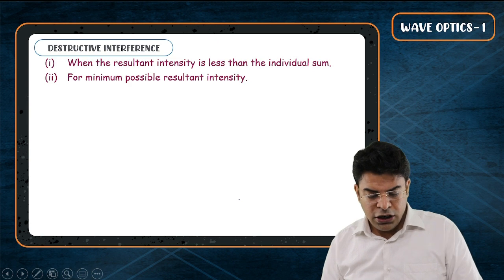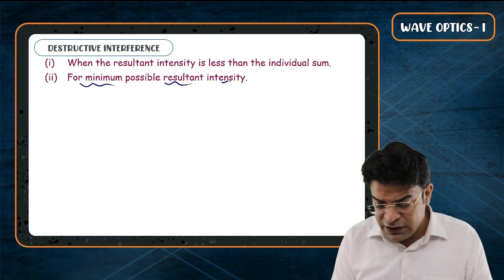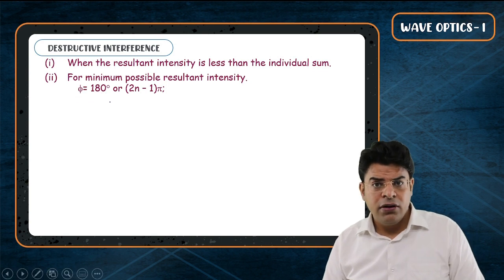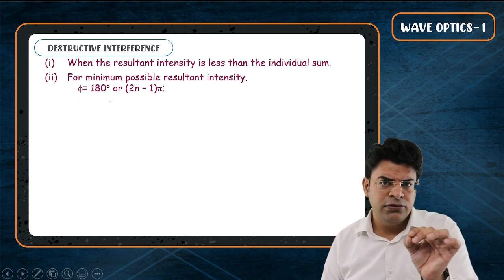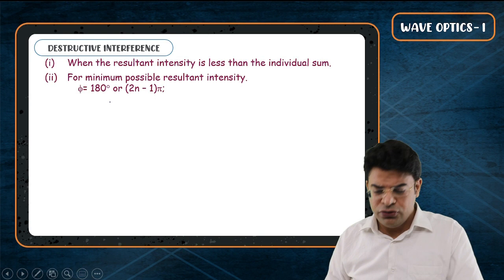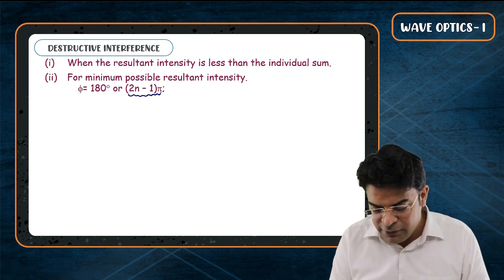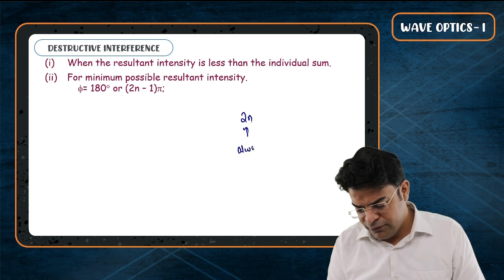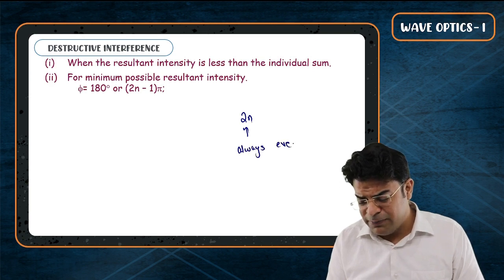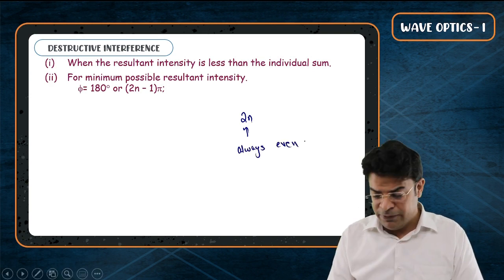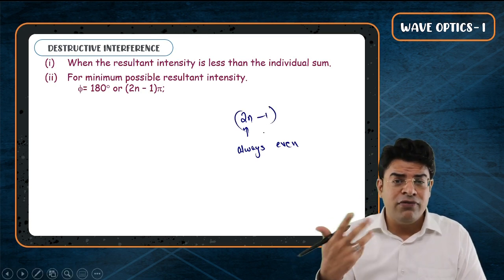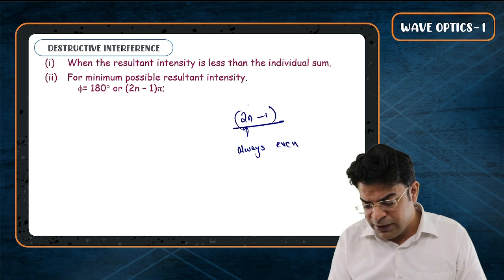on. Now, bachcho, for minimum possible resultant intensity, the value of phi should be 180 degrees. This is one of the values. To cover all the values, we use a generic term (2n minus 1) into pi. See beta, 2n is always even. You have multiplied it with a 2. It's always going to be even. 2n minus 1: if you subtract 1 from an even number, you will end up getting an odd number. So 2n minus 1 is always odd.